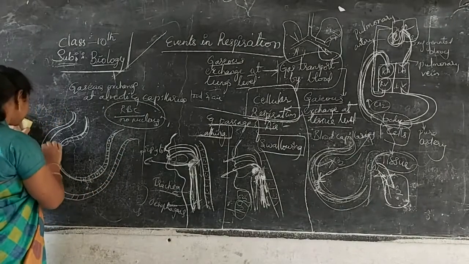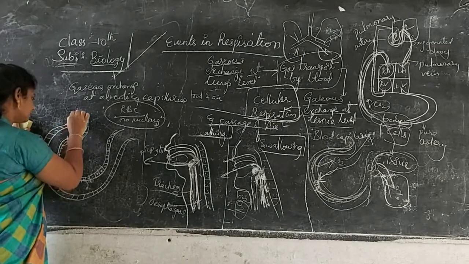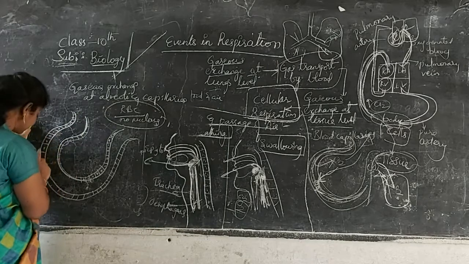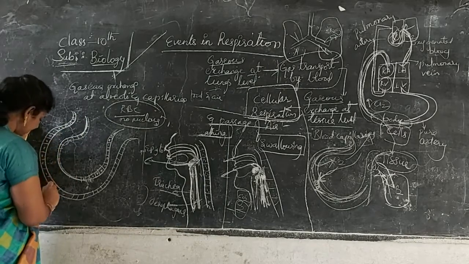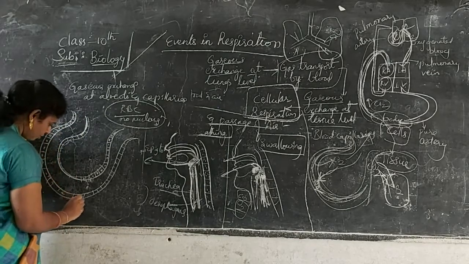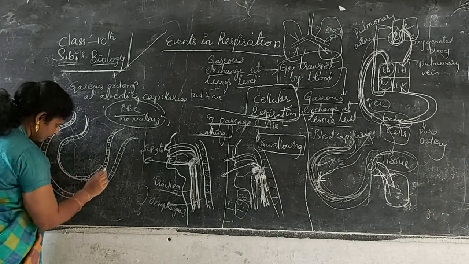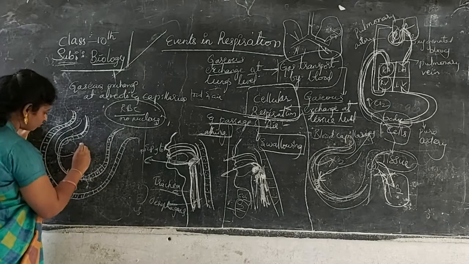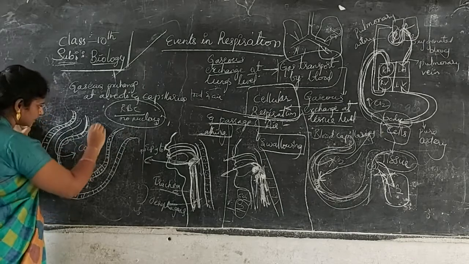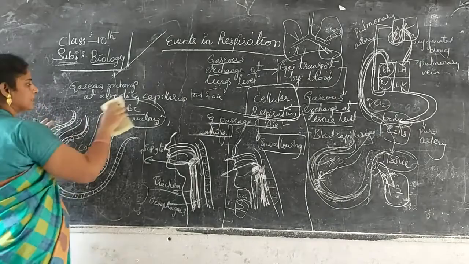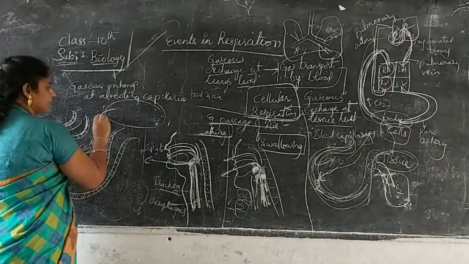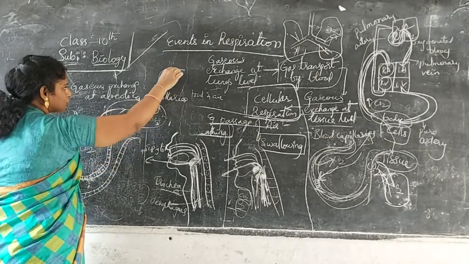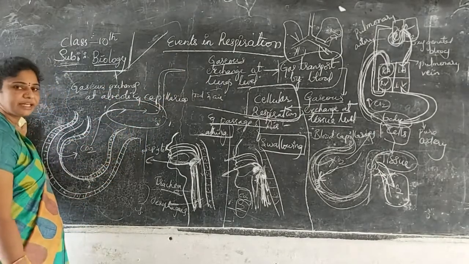So here, this blood capillary is also made up of cells. These are cells only, not a design. So blood will be moving in this region. What is the blood bringing into the alveoli? Carbon dioxide. It is releasing it outside through the bronchioles, bronchi, and trachea to the nasal cavity, outside.